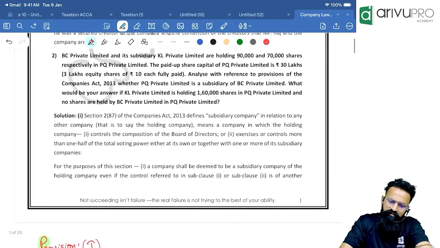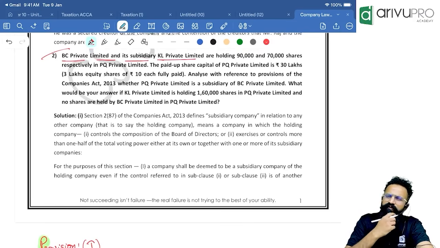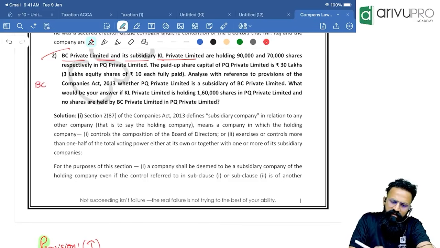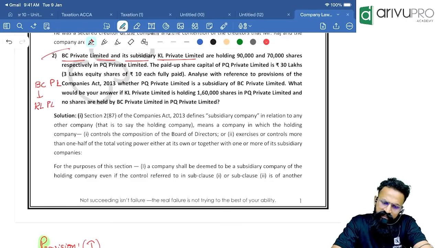Yes. Next one, BC Private Limited and its subsidiary KL Private Limited. Whenever they ask you a question of subsidiary company or government company, write down the chart. So what are they telling you? There is a company called BC Private Limited, and its subsidiary, a company called KL Private Limited, are holding 90,000 and 70,000 shares in PQ Private Limited.